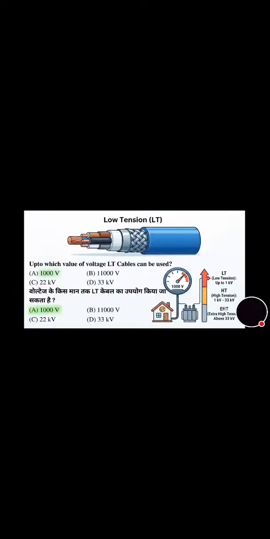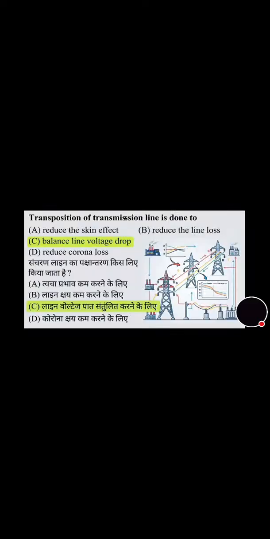Now move towards the next question. Up to which value of voltage can LT cables be used? Its correct answer is option A, that is 1000 volts. Now we will move towards the next question. That's on the screen, you can see. Transposition of a transmission line is done to what? It is done to balance the line voltage drop.